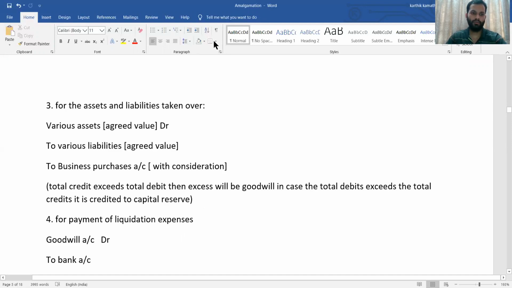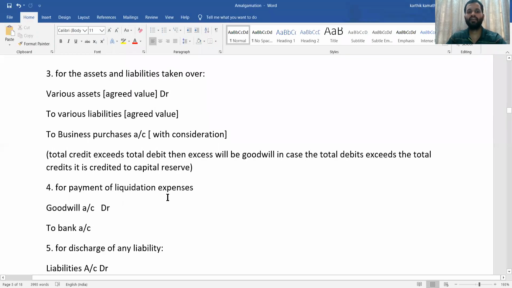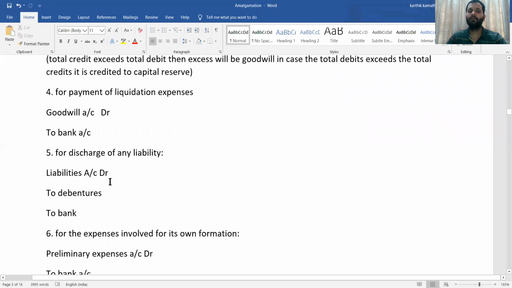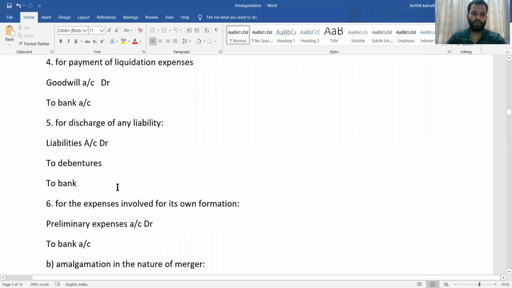That is one more thing. And for payment of liquidation expenses, suppose in the books of transferee company there is an entry, then goodwill account debit to bank account, that is liquidation expenses. Then for discharge of any liability, that is liabilities to bank. Suppose there is a discharge of any debenture, then debentures account debit to bank. So that is the way you are going to write. That is one more entry.